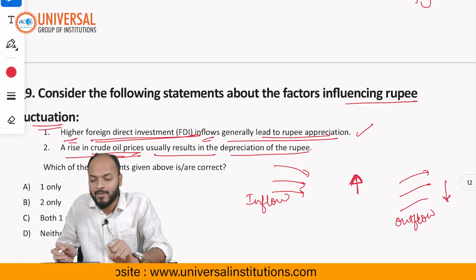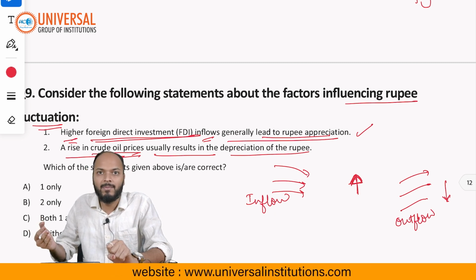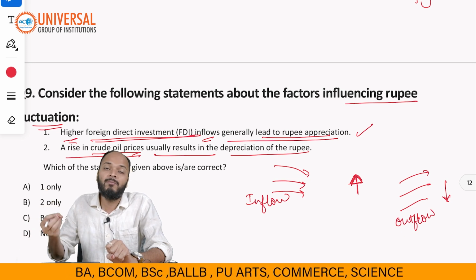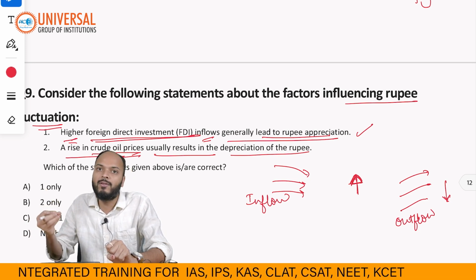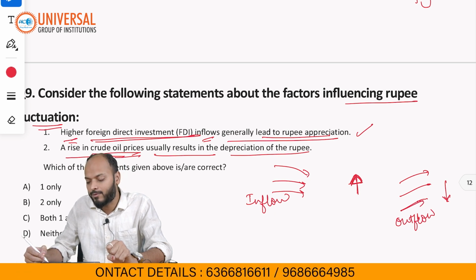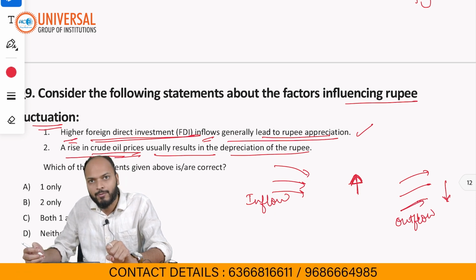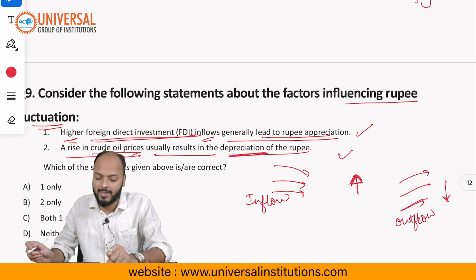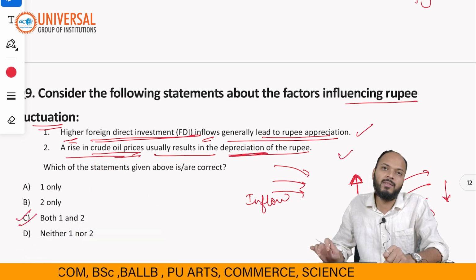Reason being, as the prices of crude oil increase, the import bill of India increases, meaning there will be more outflow of dollars from India. Whenever outflow happens, the value of the rupee will come down, the rupee will depreciate. So both these statements are correct. Answer would be option C.